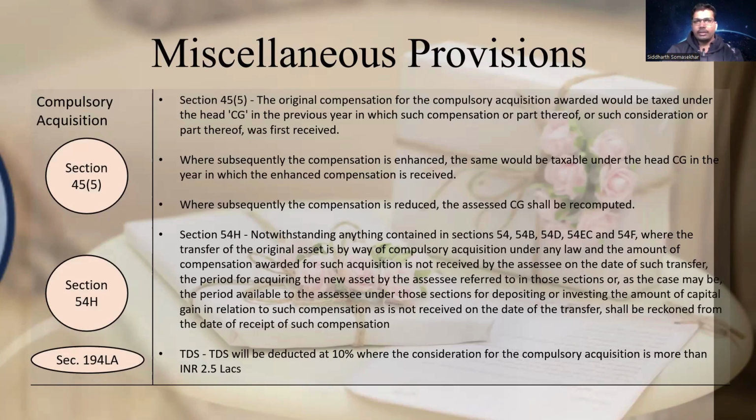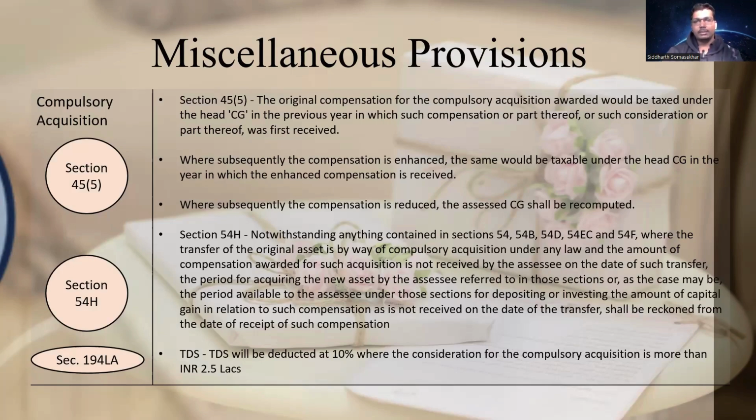But Section 45(5) says the original compensation for the compulsory acquisition awarded would be taxed under the head capital gain in the previous year in which such compensation or part thereof, or such consideration or part thereof, was first received. Why is this important? If you transfer by way of compulsory acquisition this year, it is not necessary that you get the compensation this year itself. You may get it after 1 year, 2 years, 6 months, whatever. So the year in which the part of the compensation is first received is the year in which the capital gain has to be taxed.